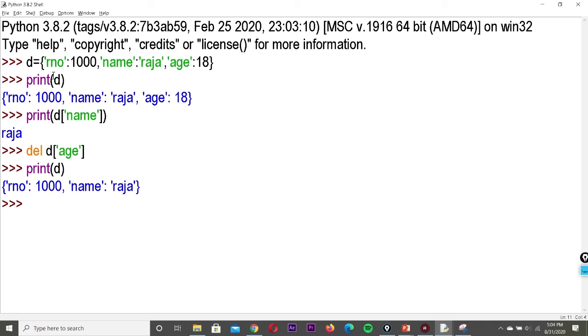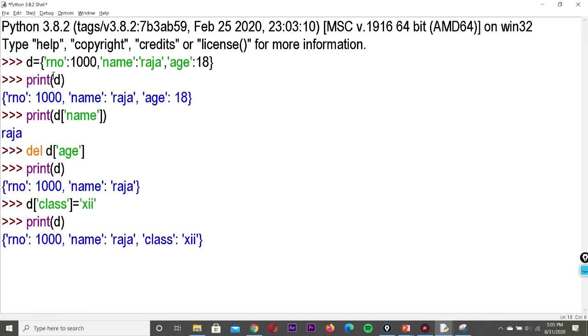Now next I want to add one value. Like a normal assignment we can do that. I want to add class. So I can write D of the index is class, so C L A S S, close it. So D of class is equal to, one more third value I'm going to add. The key is class, since it is a string, we give it within single quotes. The class value also I'm mentioning as a string, so I'm giving within single quotes, 12th. Now I'm printing, so this value will be added. We can see the class is added at the end.